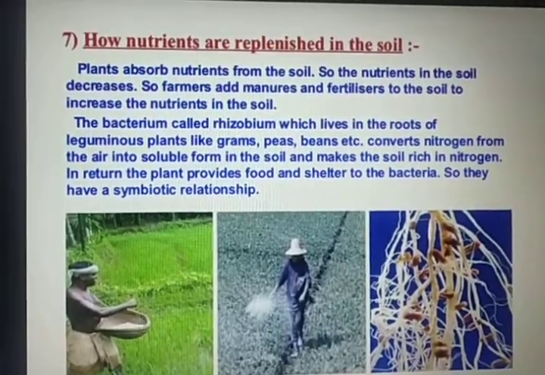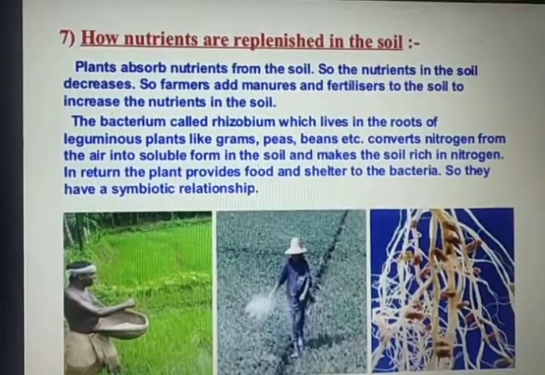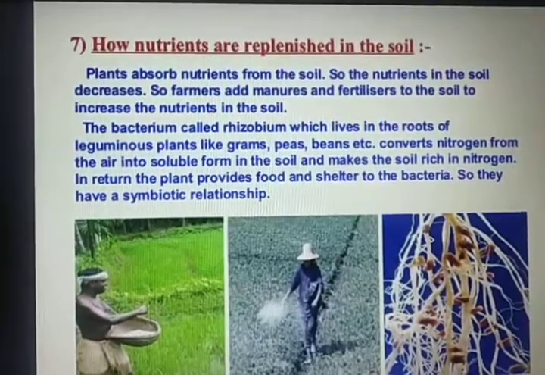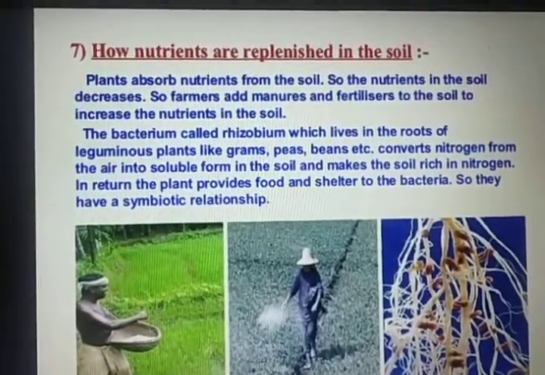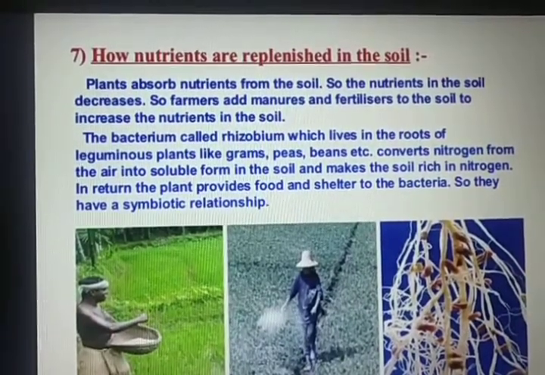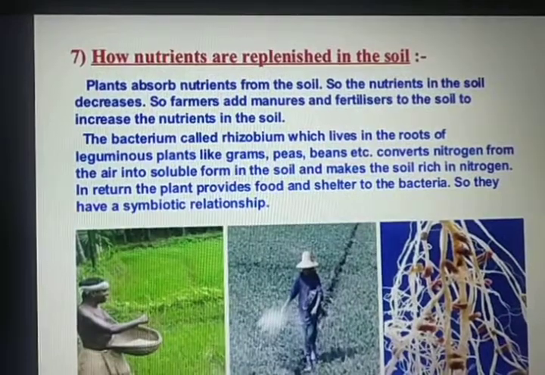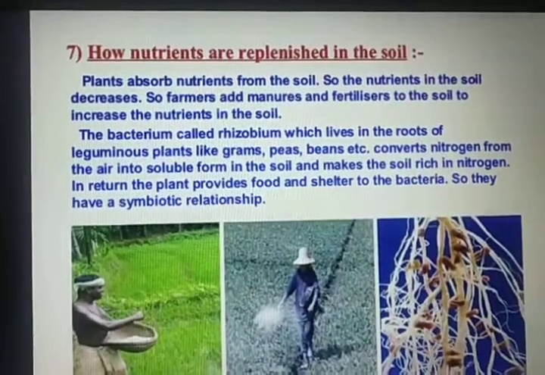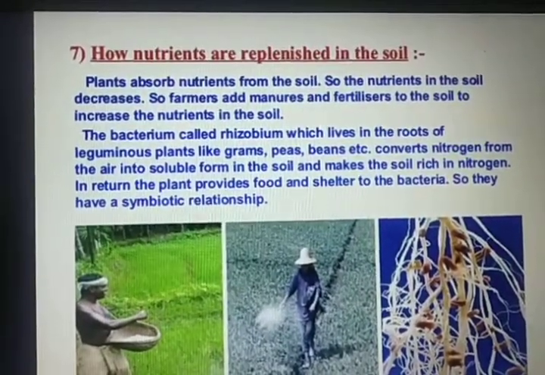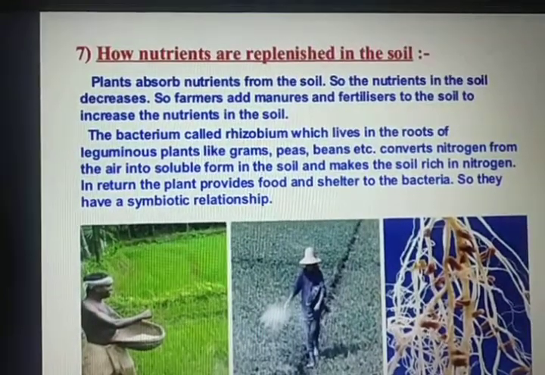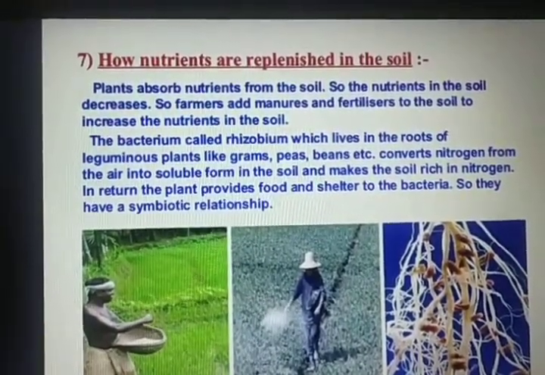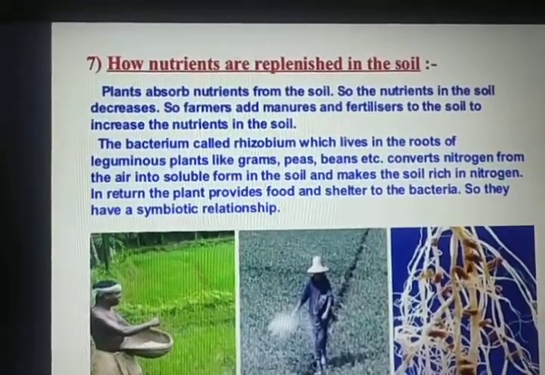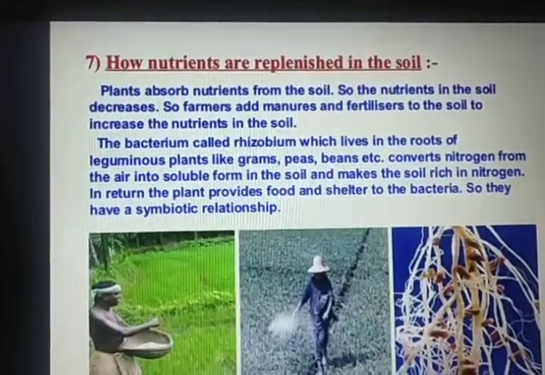So yes children, the topic is how nutrients are replenished in the soil. Replenished means how we can enrich or bring the nutrients of the soil back. Okay, we know very well plants grow in the soil, so after some time the nutrients in the soil start reducing because plants absorb it from the soil. So we have to replenish the soil with the nutrients. Replenish means we have to add nutrients again to the soil to make it very fertile and rich of nutrients.